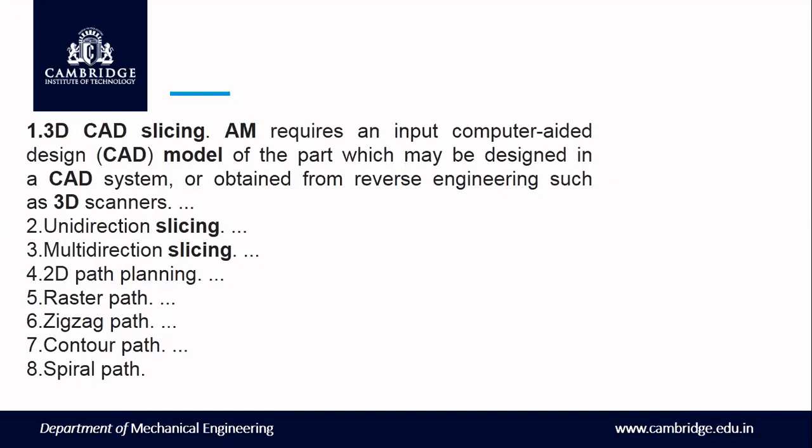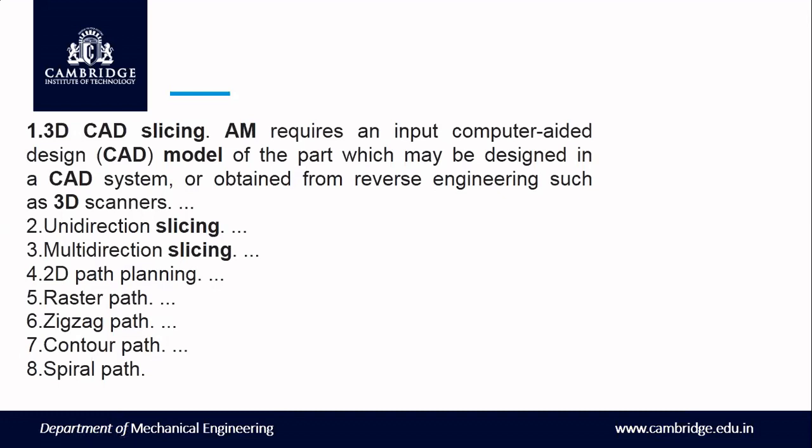How you are supposed to do re-engineering works, while doing re-engineering works, there are a number of difficulties, a number of things we have to do. And if you know the work, then only you can do it. That is, by using 3D scanners, there are a number of things nowadays. And then unidirectional slicing, multidirectional slicing. This is with respect to the slicing software, what I told. Unidirectional means you slice only in one direction, and another one is multidirectional slicing.